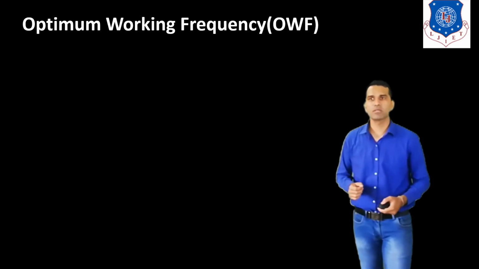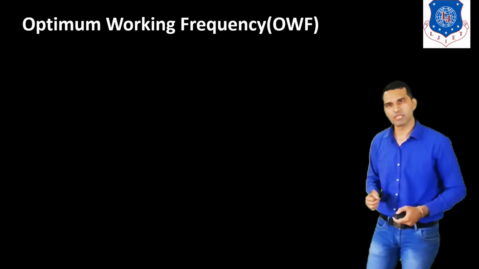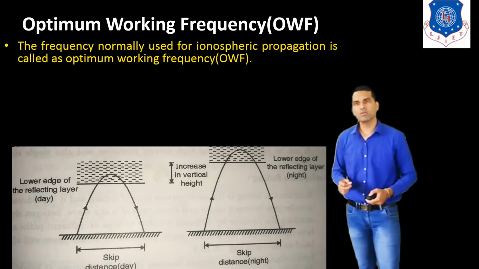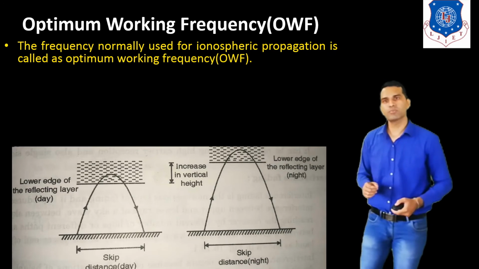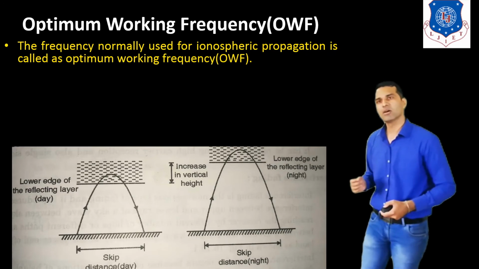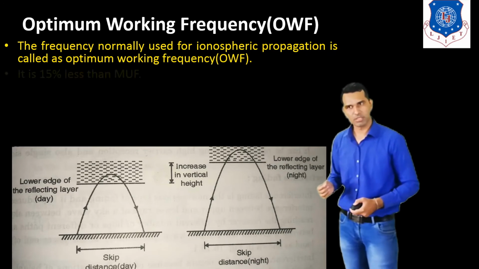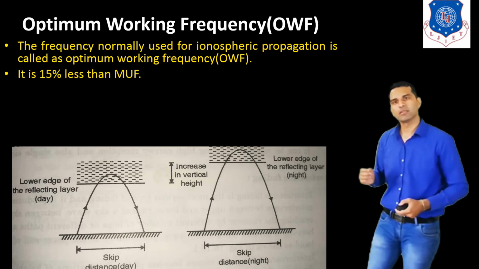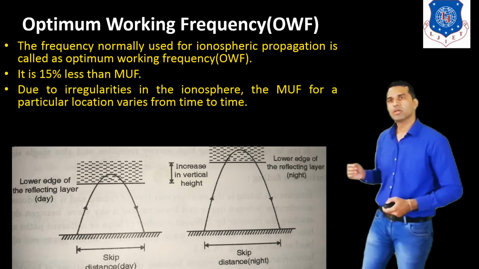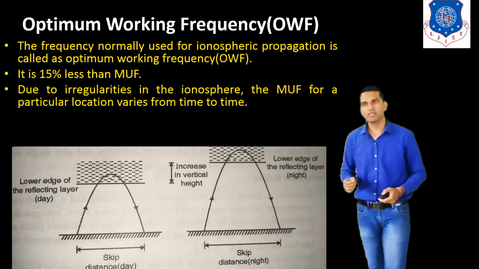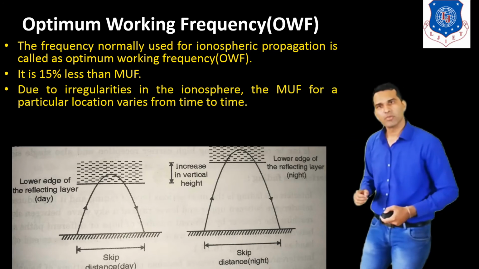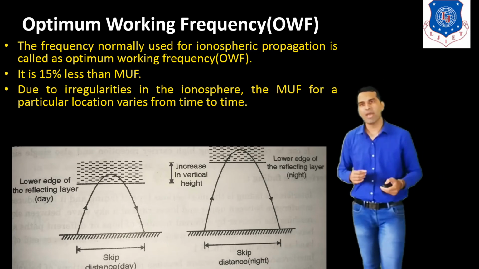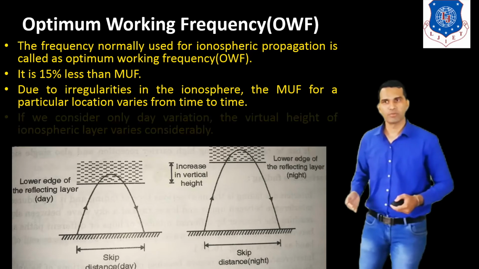Now next is the optimum working frequency. The frequency normally used for ionospheric propagation is called the optimum working frequency. It is 50% less than the MUF. Due to the irregularities in the ionosphere, the MUF for a particular location varies from time to time.